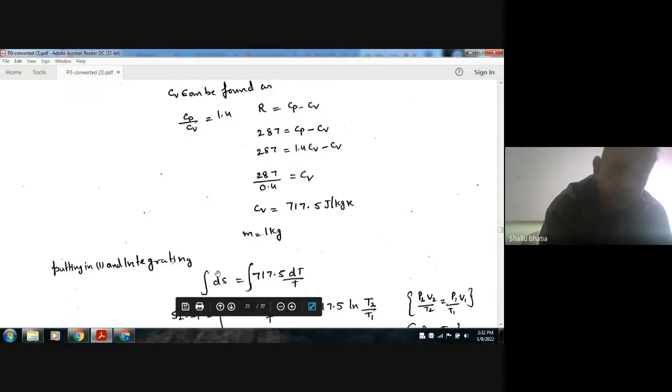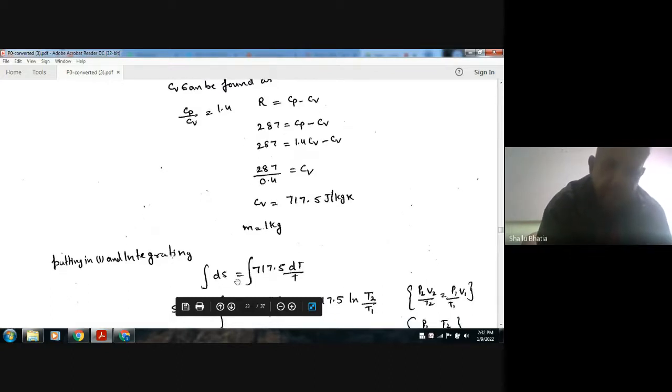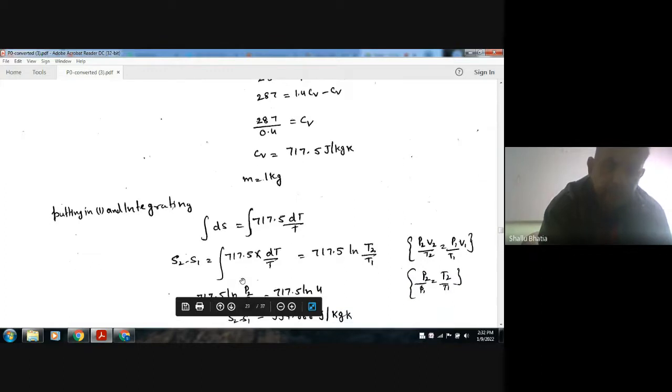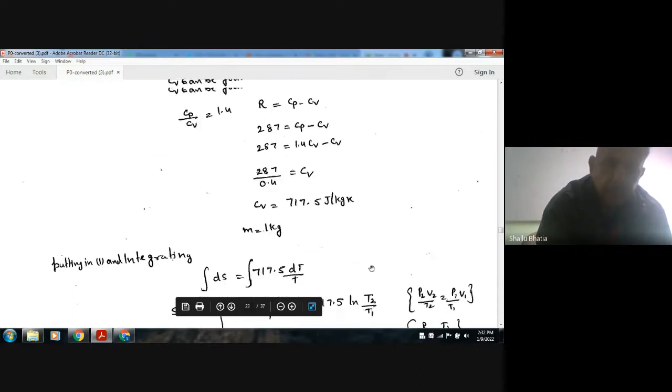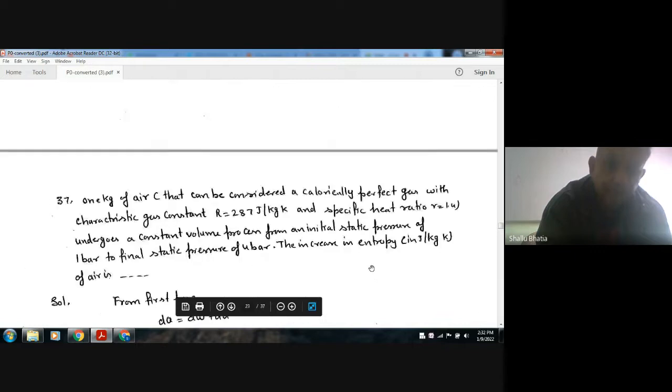Okay, integrating both sides, we get dS is equal to 717.5 dT by T, 717.5 ln T2 by T1. Now putting the upper and lower temperature limits.